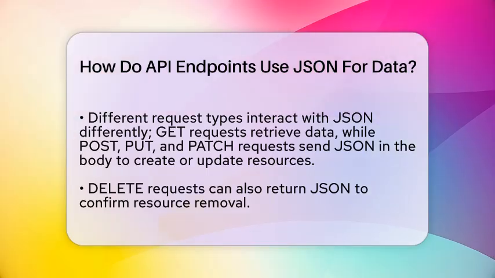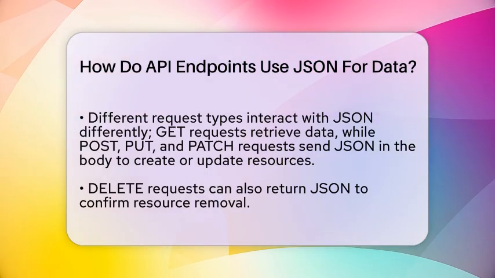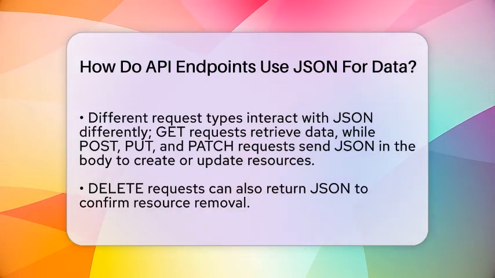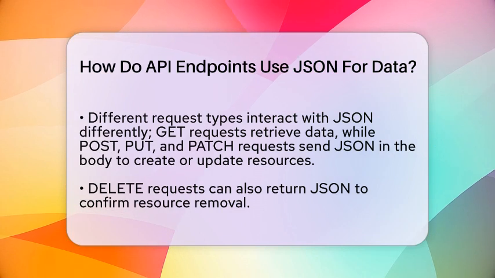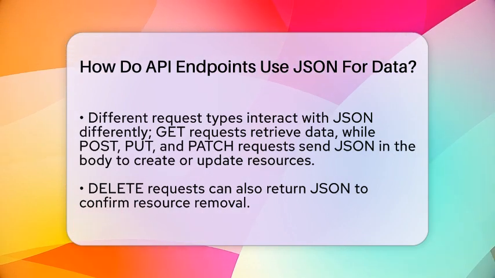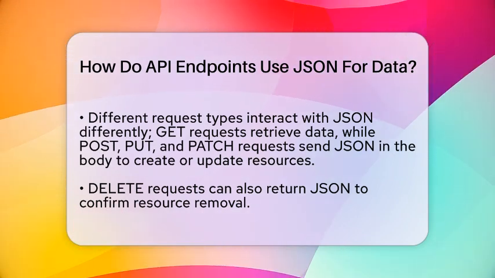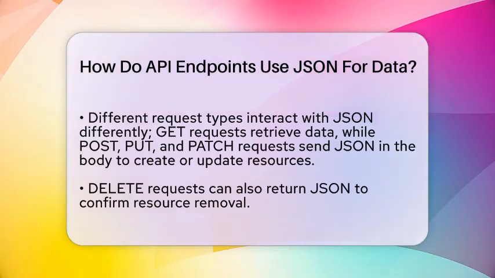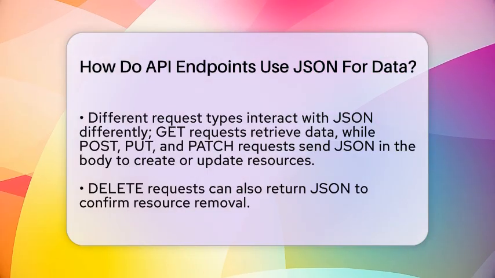When designing API endpoints, developers ensure they can handle JSON efficiently. They create URL structures that clearly define resources and use JSON schemas to validate incoming data. This validation ensures that the data meets the expected format before the server processes it.